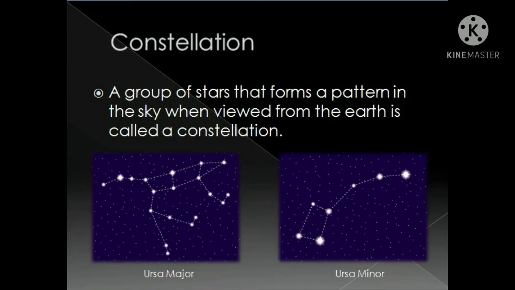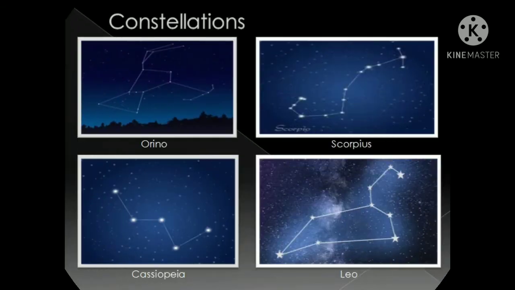Next constellation is Ursa Minor. It is also known as Little Bear or Little Dipper. It consists of a group of 7 stars that form the shape of a Little Dipper with the pole star at the end of the Dipper's handle. Let's see other constellations.